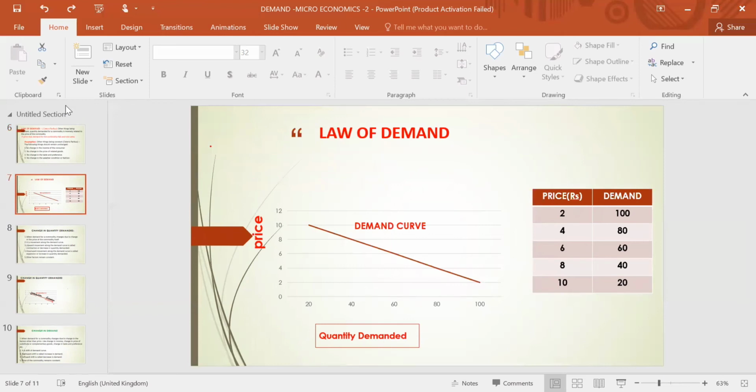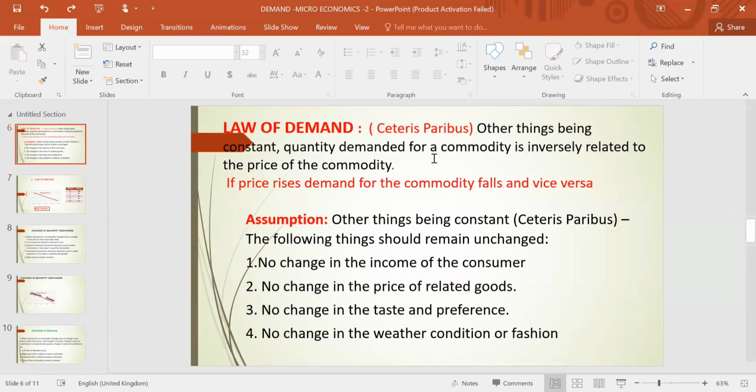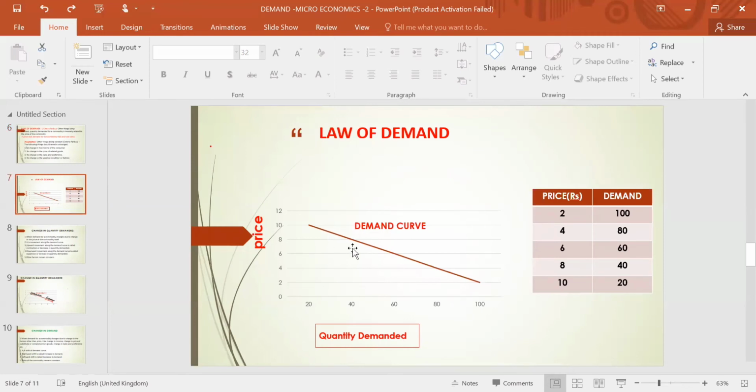If you see here, we can draw a graph of law of demand. What does law of demand say? The statement for law of demand is that other things being constant, or in one word, ceteris paribus, quantity demanded for a commodity is inversely related to the price of the commodity. Meaning other things being constant, demand and price are inversely related. This statement can be explained with the help of a diagram.